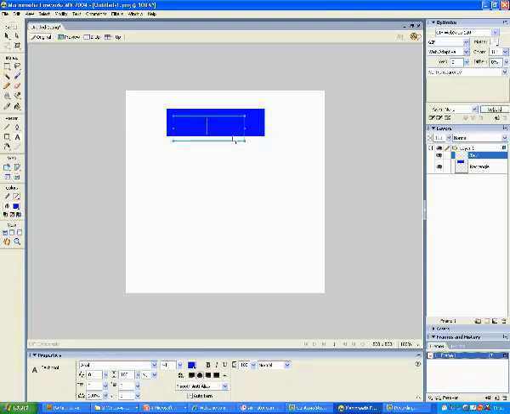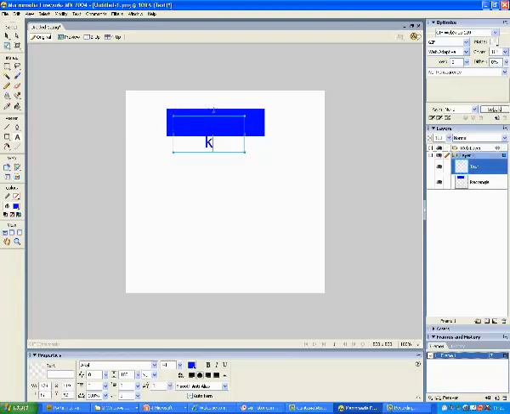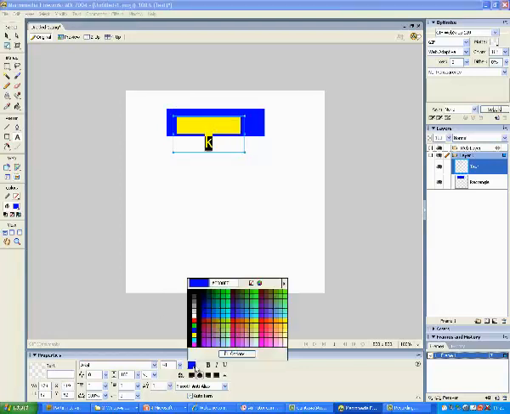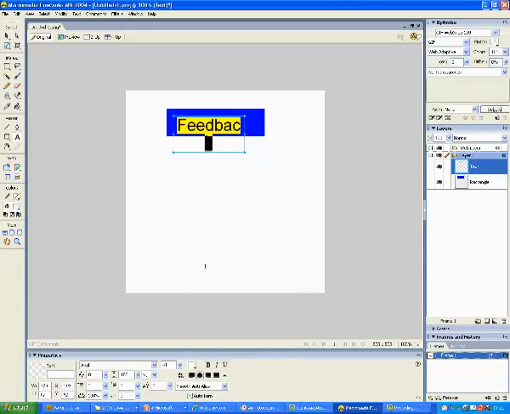Feedback. Okay, you notice that the text is in blue, so we can't see what we need to do then. Select it all, change the font colour to white will do. Okay, you can then go onto the selection tool, make sure that fits onto the button.